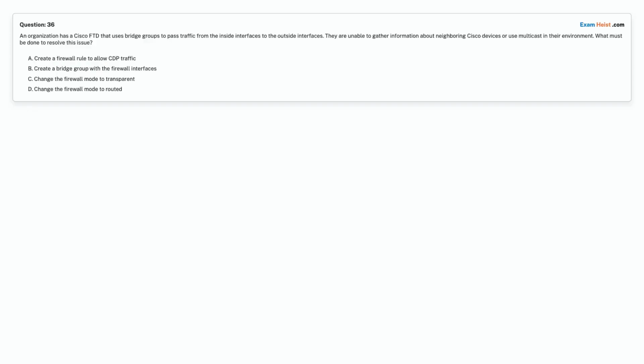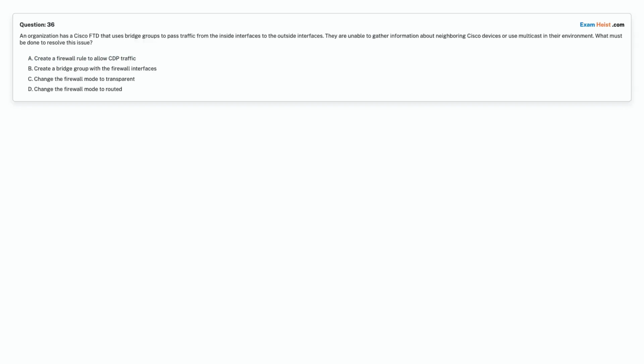Question 36. An organization has a Cisco FTD that uses bridge groups to pass traffic from the inside interfaces to the outside interfaces. They are unable to gather information about neighboring Cisco devices or use multicast in their environment. What must be done to resolve this issue?